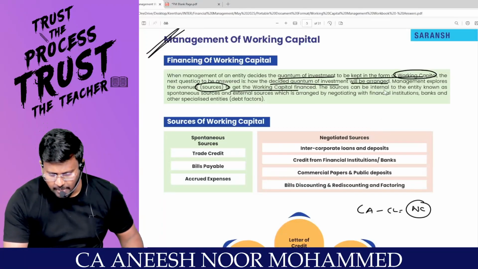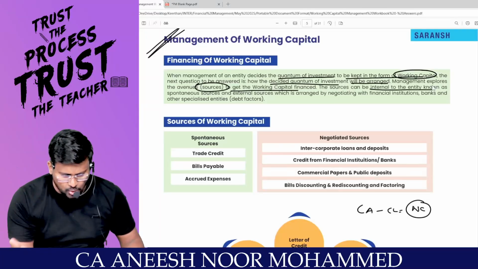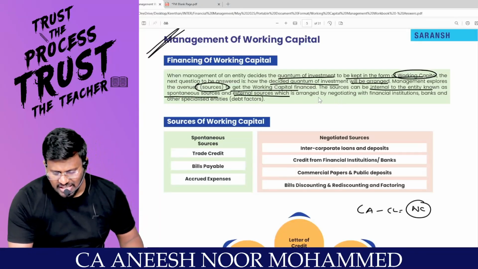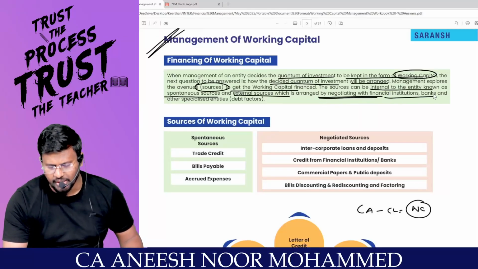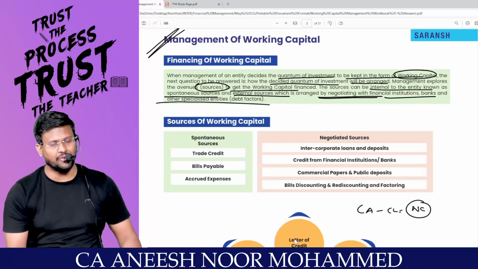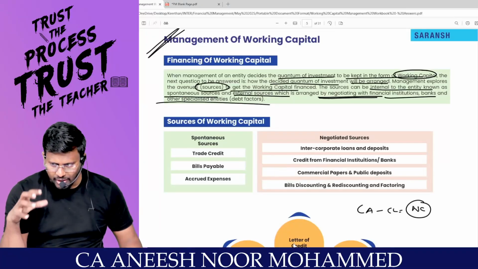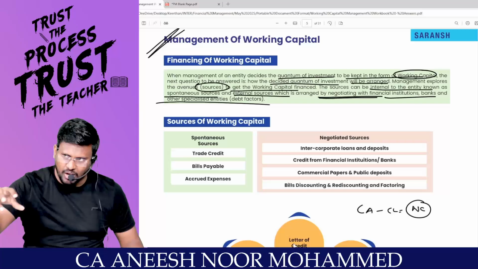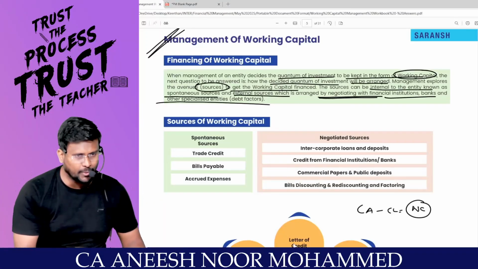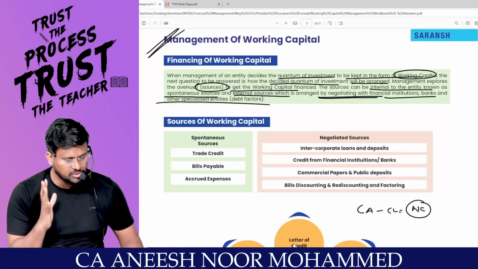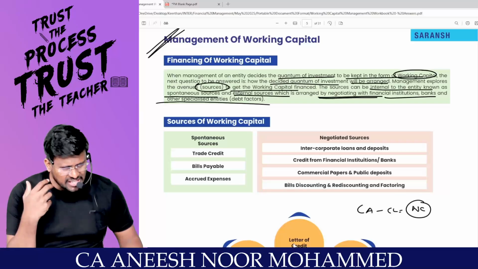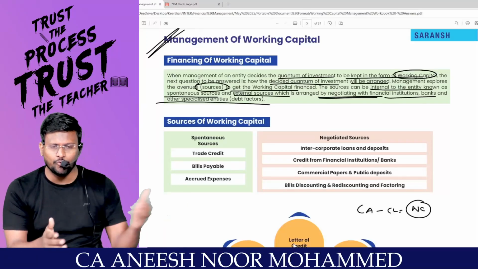The sources can be either internal to the entity, known as spontaneous sources, or external sources, which are arranged by negotiating with financial institutions or banks and other specified entities, called debt factors. Either within the organization itself, sometimes they would have raised capital. From that excess money, they can pump the money into working capital. That is called spontaneous sources. Or you may have reserves and surplus also. By using the reserves and surplus, you can invest the amount in working capital.